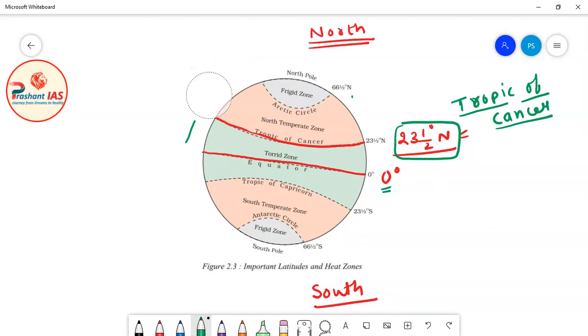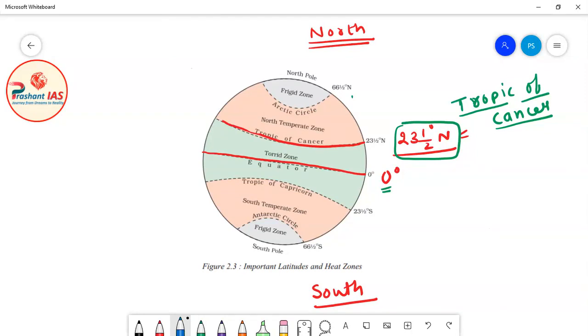So we have reached 45 degree north, then 50 degree north will come, and after 50 degree, 60 degree north will come. Now friends, these latitudes are not that important. 45 degree north, 50 degree north, 60 degree north are not that important, and they also do not have any specific names.